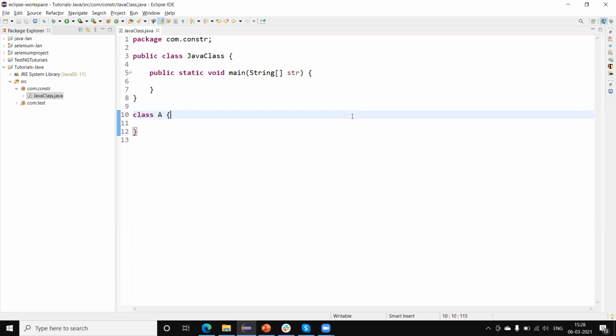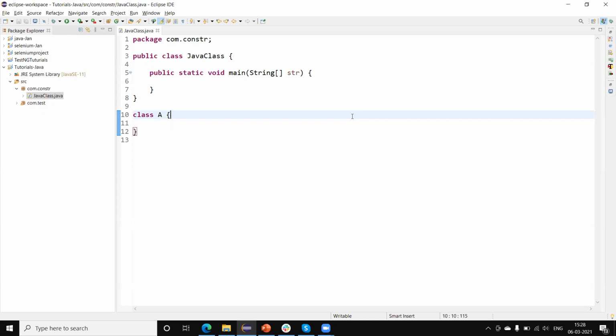So a constructor is a special member of a class that will be executed automatically when we are creating the object. This is a similar type of method, but this is not a method. A constructor will never return any value. That's why we are not using any return type with a constructor.